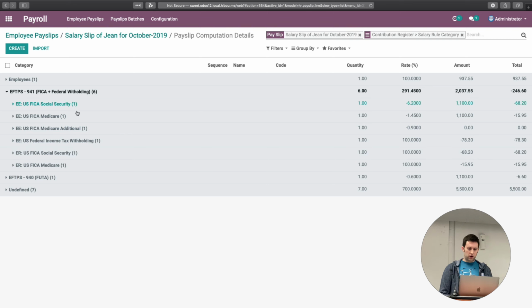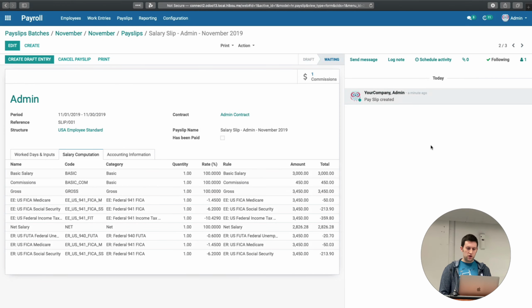So we have categories for all these things, and the wage amount up at the top for the employee portion is accurate, but down here it's not so accurate, as discussed earlier. So that is simplified, or rather gone, in Odoo 13.